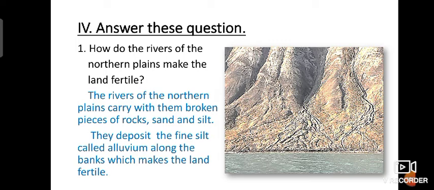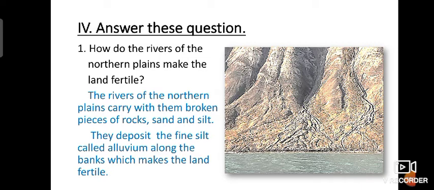The rivers of the northern plains carry with them broken pieces of rocks, sand, and fine silt.